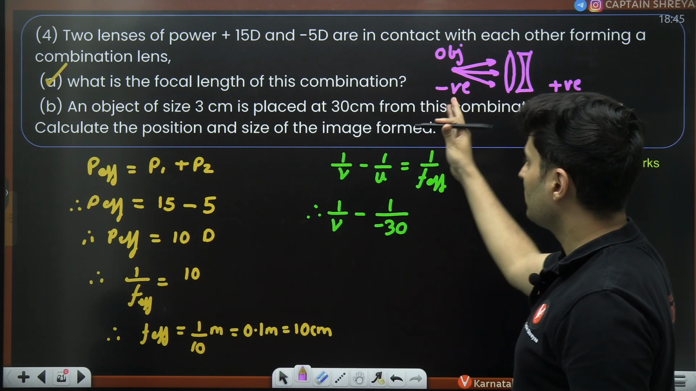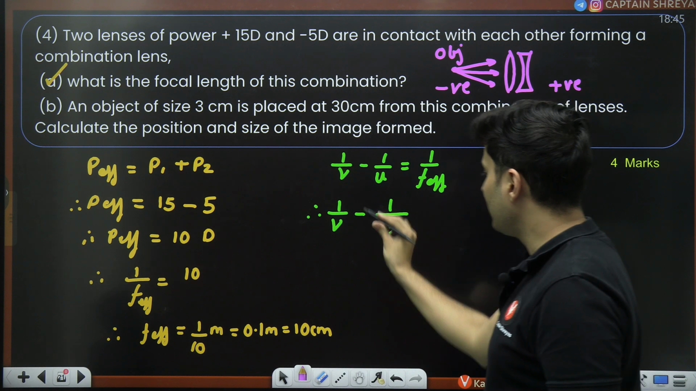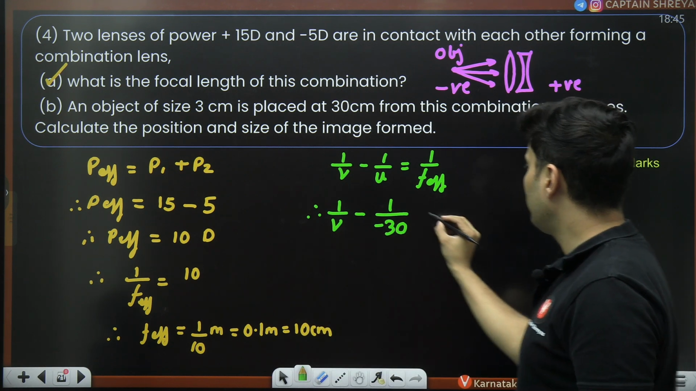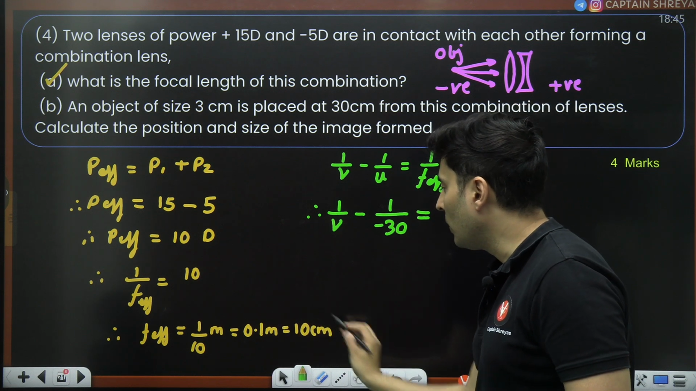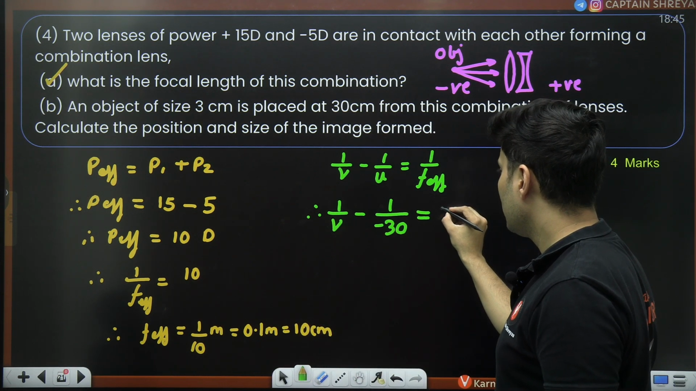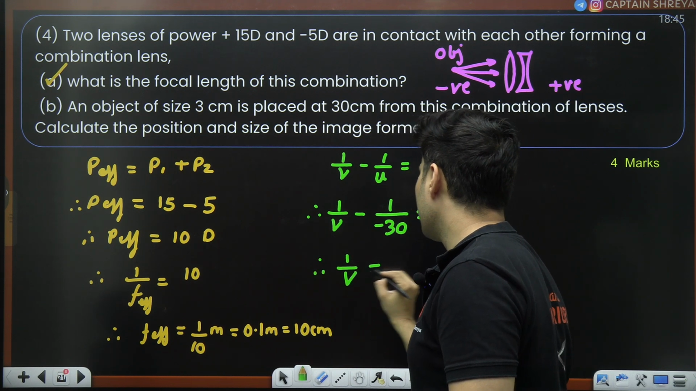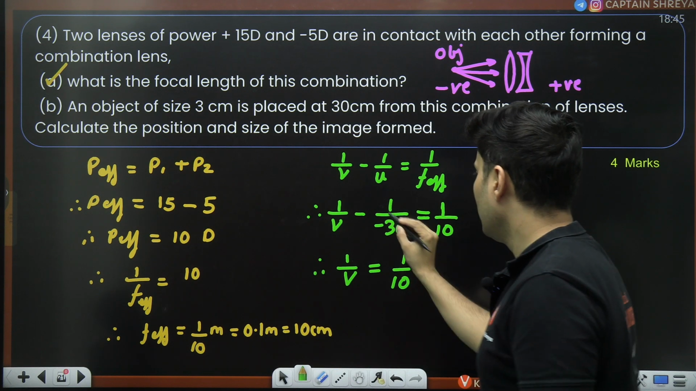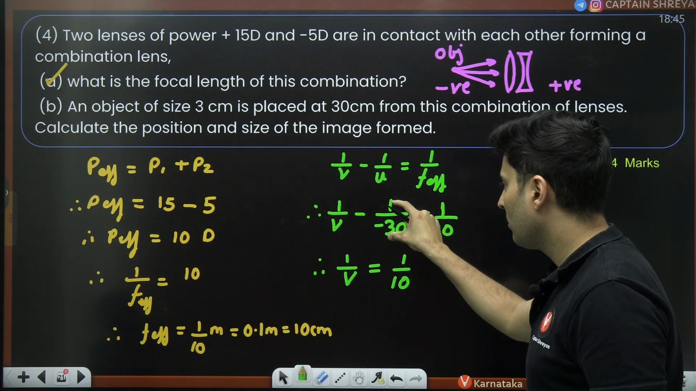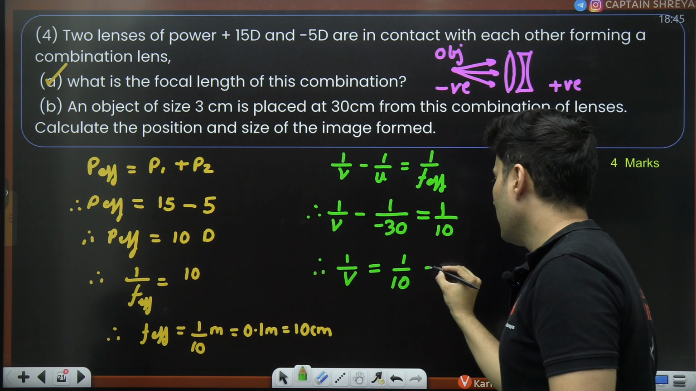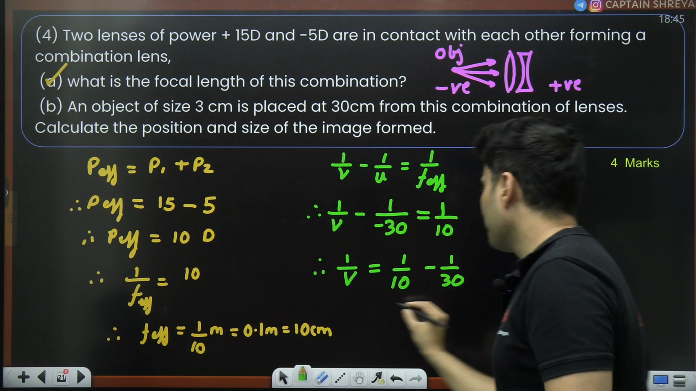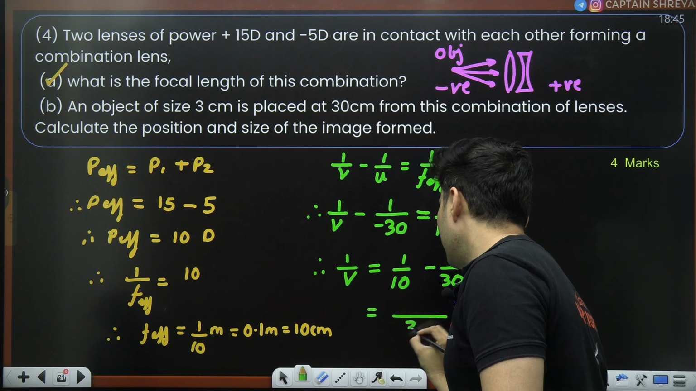So image, I don't know where it is. Object distance is negative 30. Okay, focal length, we got it already as positive. So it will be just 1 by 10 over here. So 1 by v is equal to 1 by 10 minus, plus 1 by 30, take it over here. It will become minus 1 by 30. What is the LCM? It is 30.